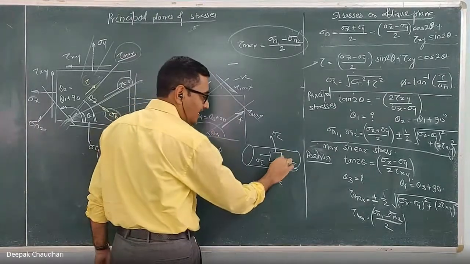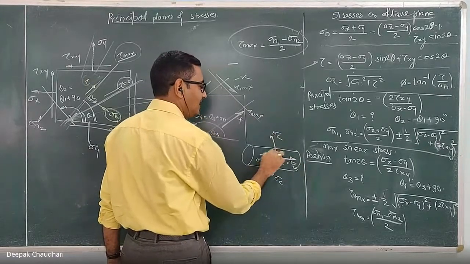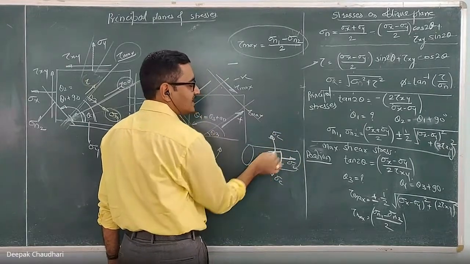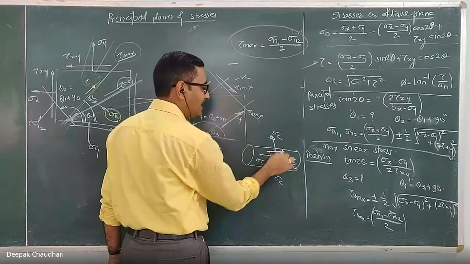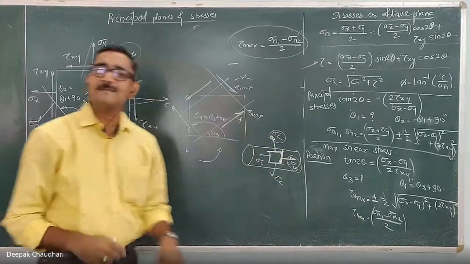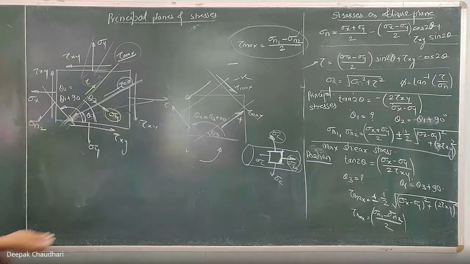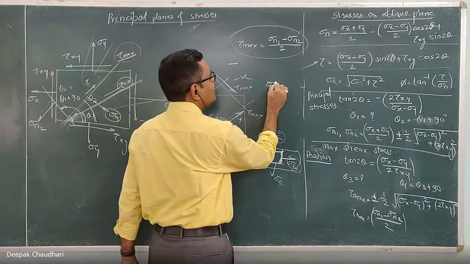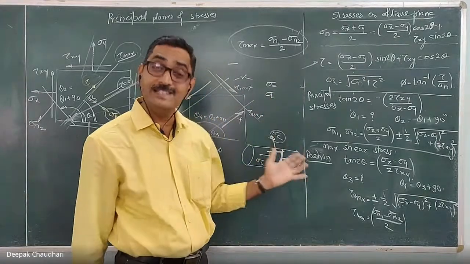On the plane on which this longitudinal stress is acting, and similarly the plane on which this circumferential stress is acting, no shear stress is acting. If no shear stress acts on these planes, then these become the principal stresses. So in this thin cylindrical shell, sigma C and sigma L are the principal stresses themselves.